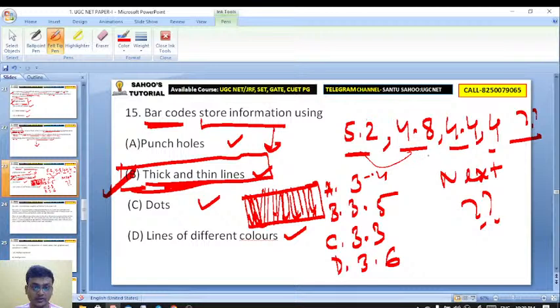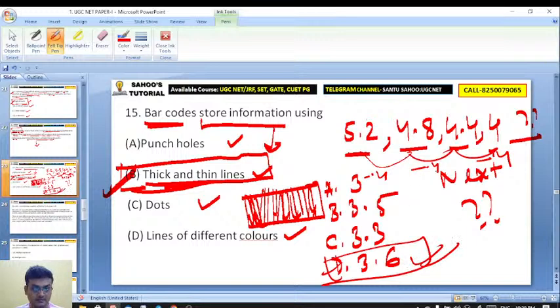And from 4.8 to 4.4, again minus 0.4, exactly 0.4. Then you will be getting 3.6 here. D, exactly 3.6.